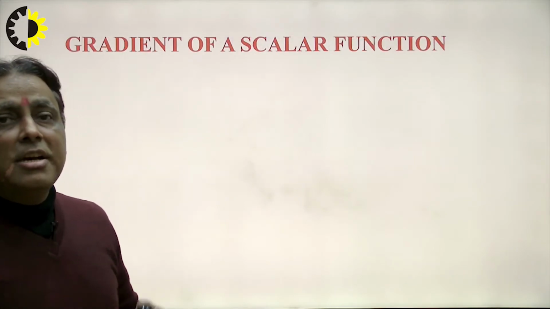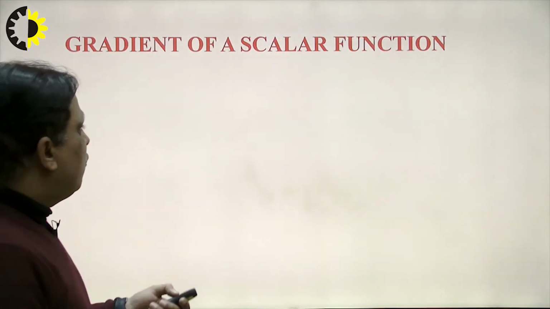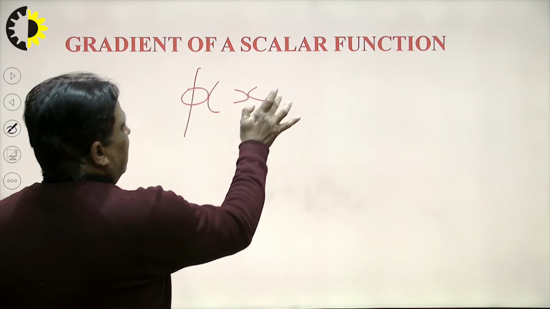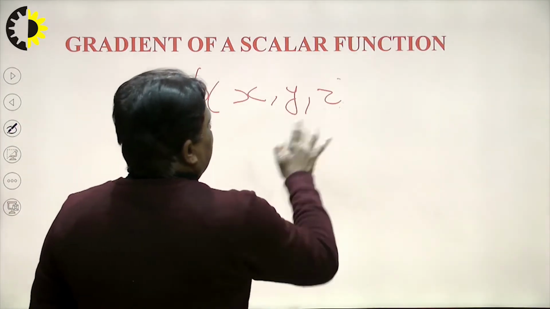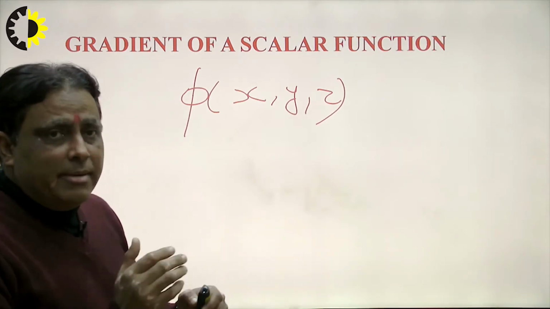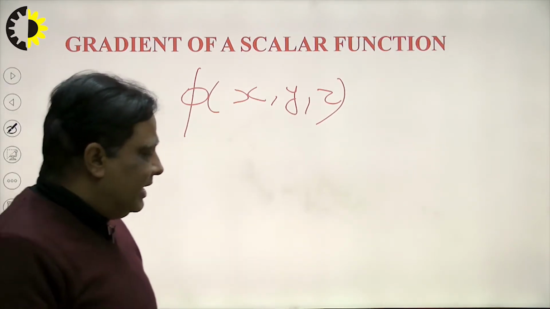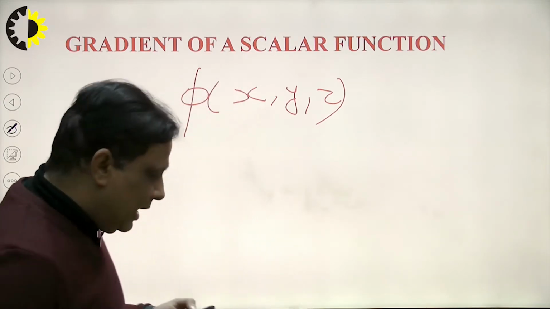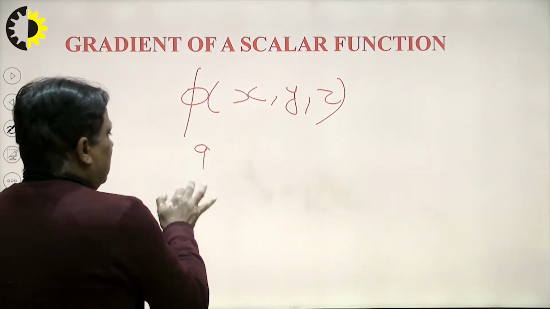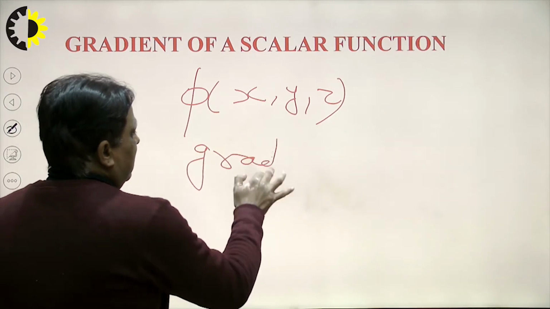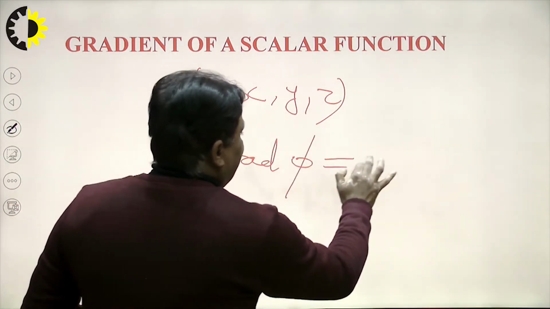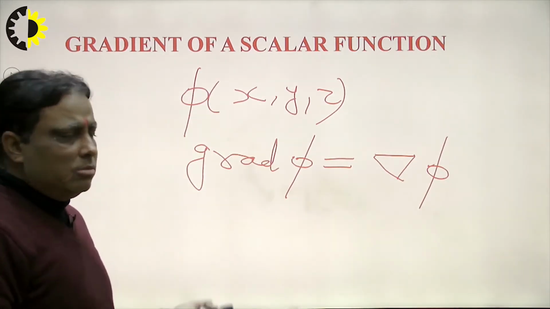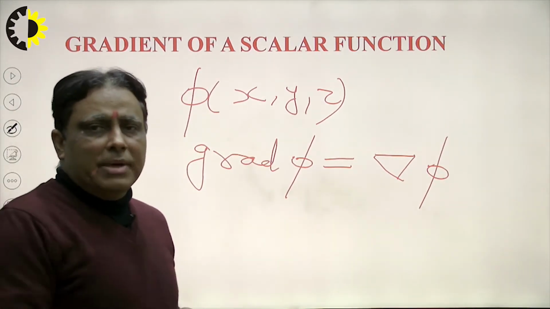Now, next is the gradient of a scalar point function. Suppose phi is any point in the 3-dimensional plane, phi of x, y, z. Then how to calculate the gradient? The gradient is normal to the surface. Suppose I am standing in the xy plane, then I am normal to this xy plane. So, how to calculate? grad phi is equal to del phi. I explained this briefly in the previous lecture. If students have any problem, they can remember it.